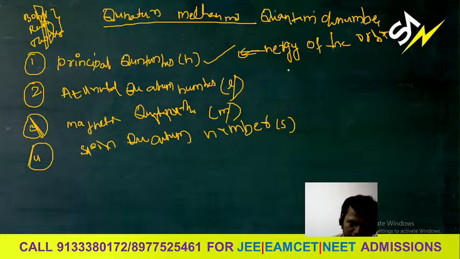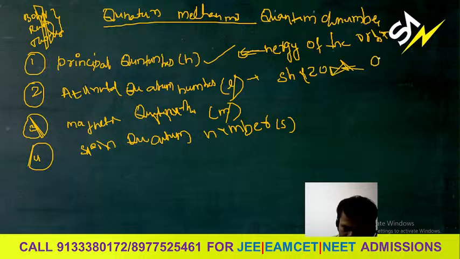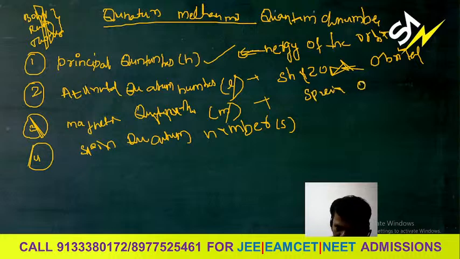In the same way, the azimuthal quantum number tells about the shape of the orbitals. You already know the orbitals: s, p, d, f. I will explain later. Right now, the magnetic quantum number tells the spatial orientation of the orbital.